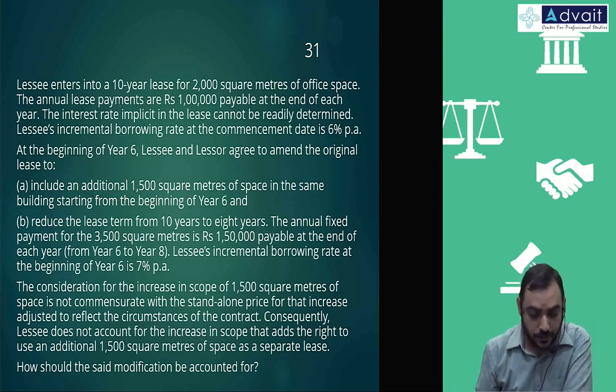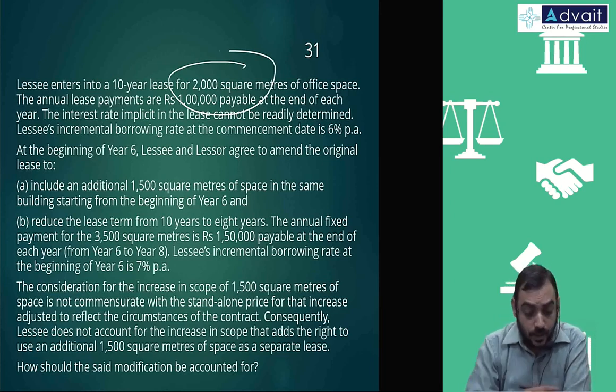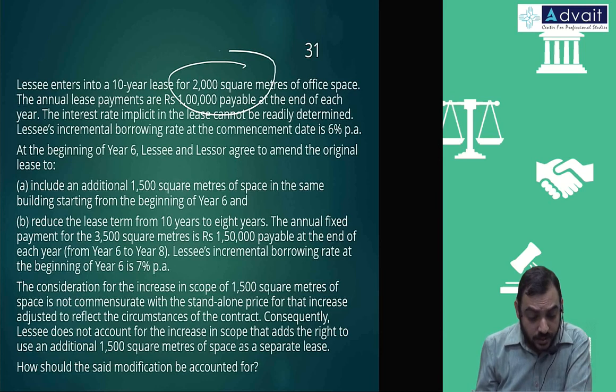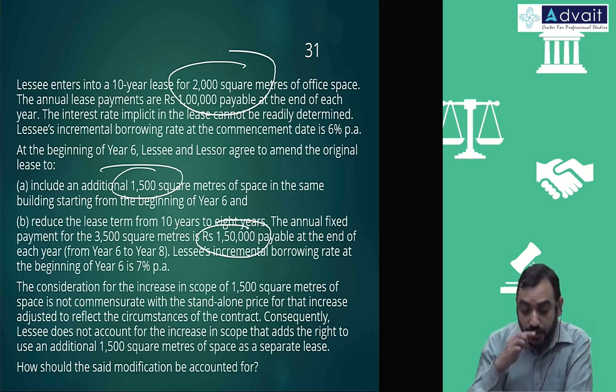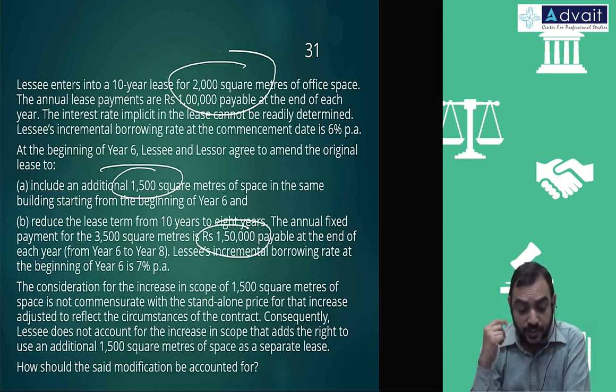Please observe the numbers. 2,000 square meters, the amount was 1 lakh. Now you go for an additional 1,500 square meters and the amount is 1,50,000. That means it's an extra 50,000 for 1,500 square meters. The amount extra you are paying is 50,000, but the occupation is 1,500. It's almost equal. So it looks like the amount is not in line with the fair value. It appears to be, but we'll read it.